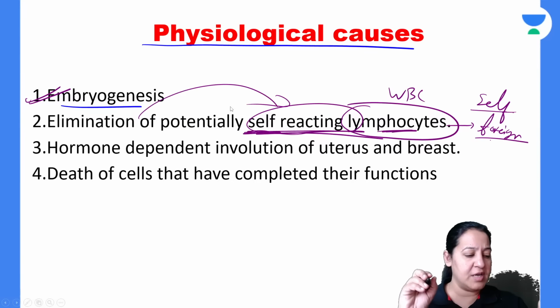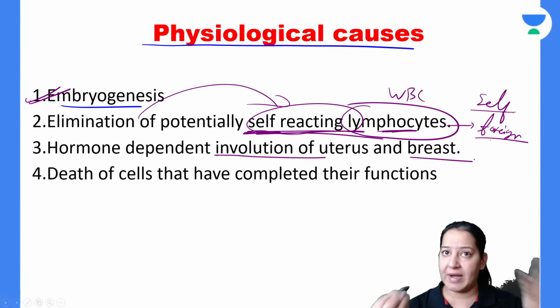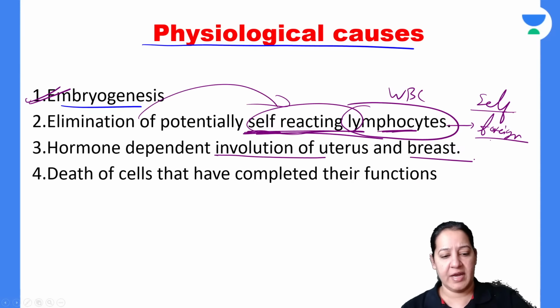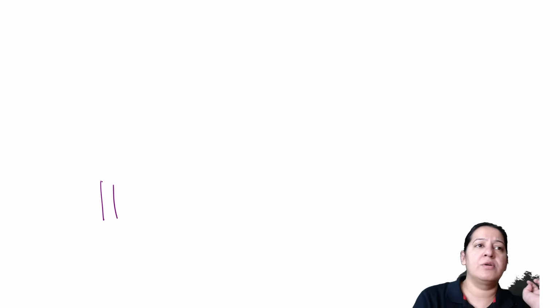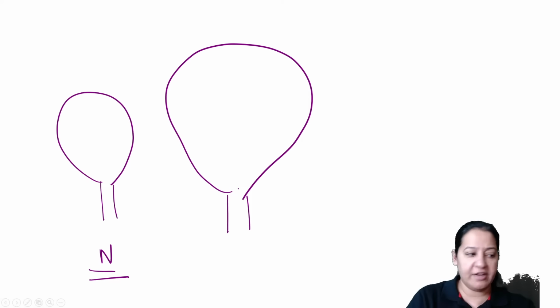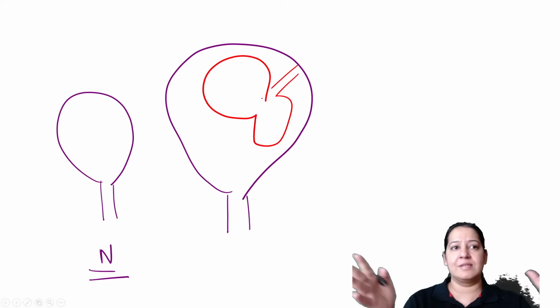Right? So the third one, as Sufi told us, is involution of the uterus and the breast after pregnancy. That is in parturition. Okay, let me draw a diagram. This is the uterus, normally the size of the uterus is like this, a normal uterus. During pregnancy the uterus increases in size to accommodate the fetus inside it.